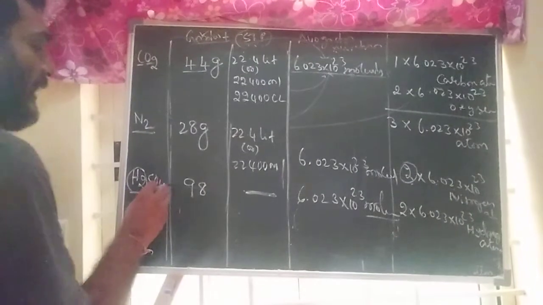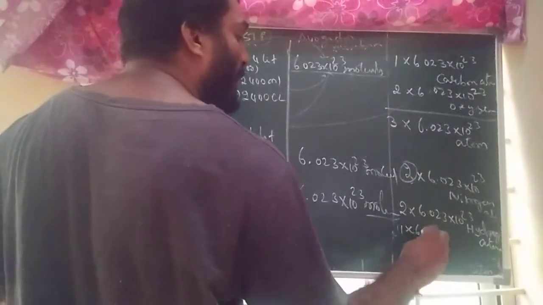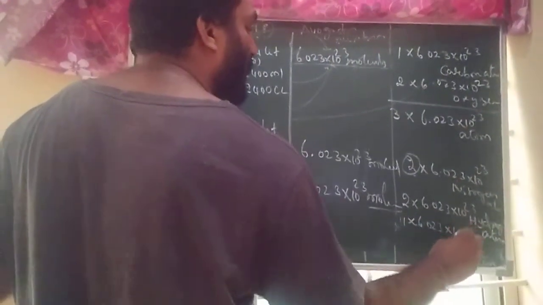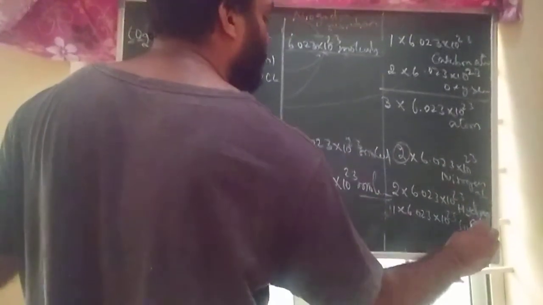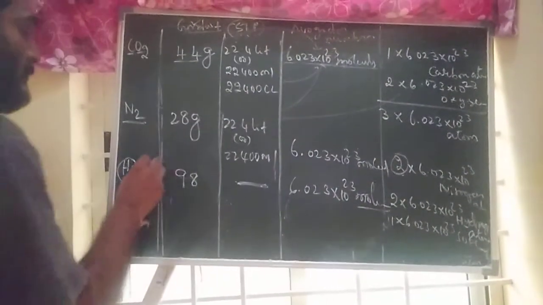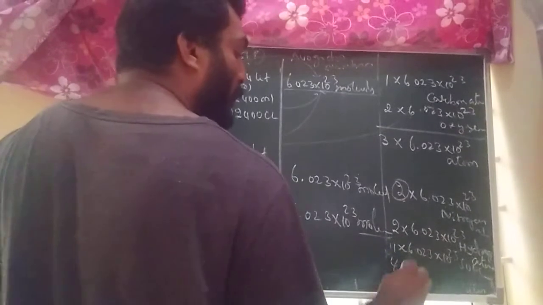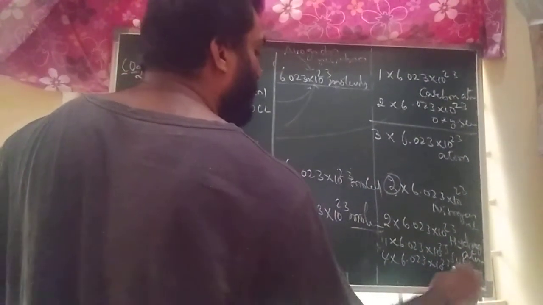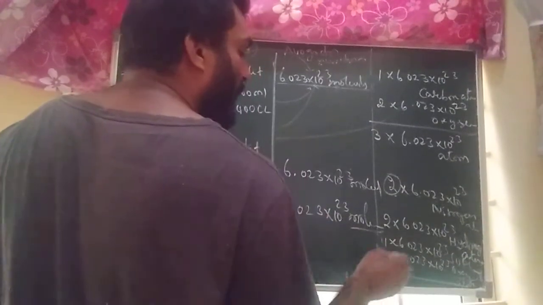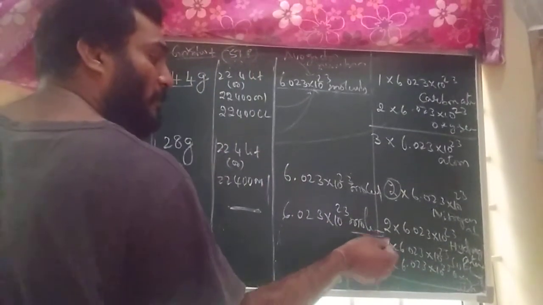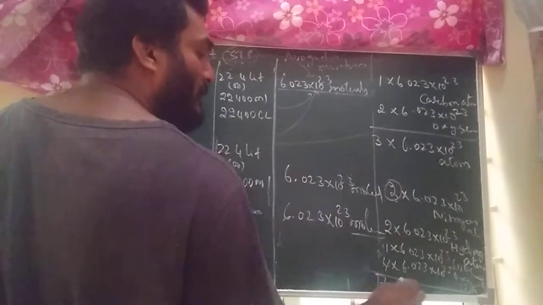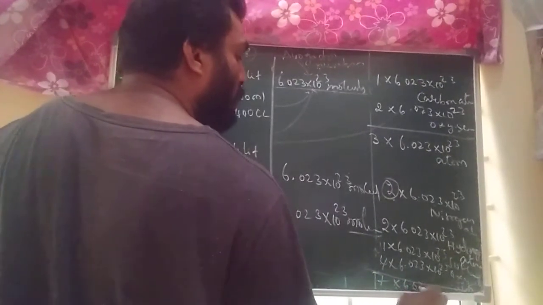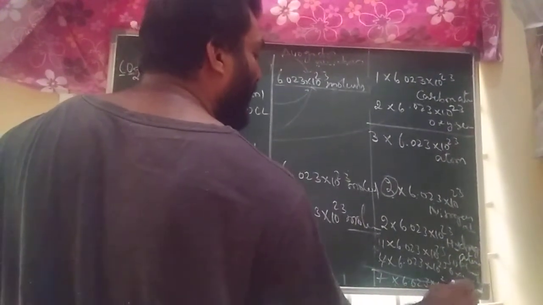And sulfur atom, 1 into 6.023 into 10 to the power of 23 sulfur atoms. Oxygen atom, 4 into 6.023 into 10 to the power of 23 oxygen atoms. Total number of atoms, if they are asking, 4 plus 1 plus 2, 7 into 6.023 into 10 to the power of 23 atoms.